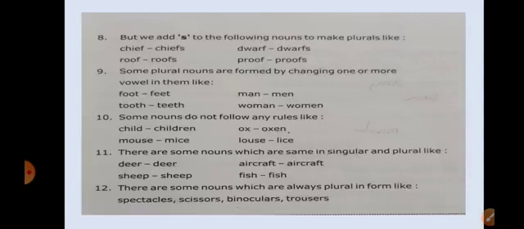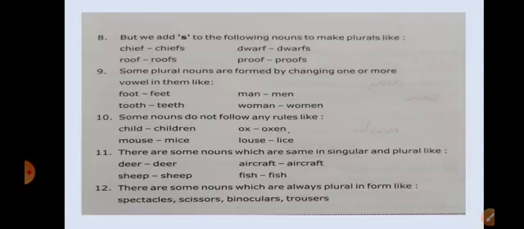Some nouns do not follow any rules. Some nouns are such children that they don't follow any of the rules we have learnt so far, by adding S or ES, or for nouns ending with F. They are child, children; mouse, mice; ox, oxen; and louse, lice.